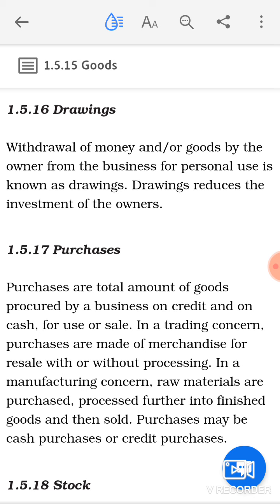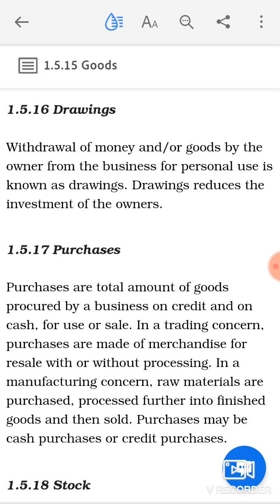For example, in a manufacturing concern, they are going to purchase the raw material, process that raw material into finished product, and then sell the same in the market to earn revenue. So while making the purchase of raw material for further process and sale, these amounts will be known as what? The purchases of the business.